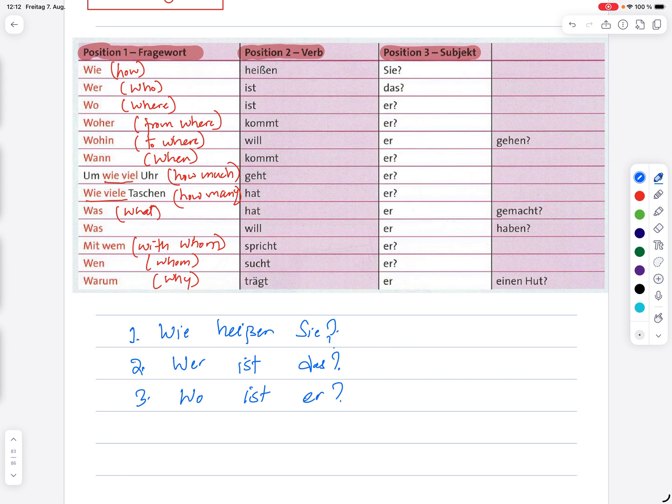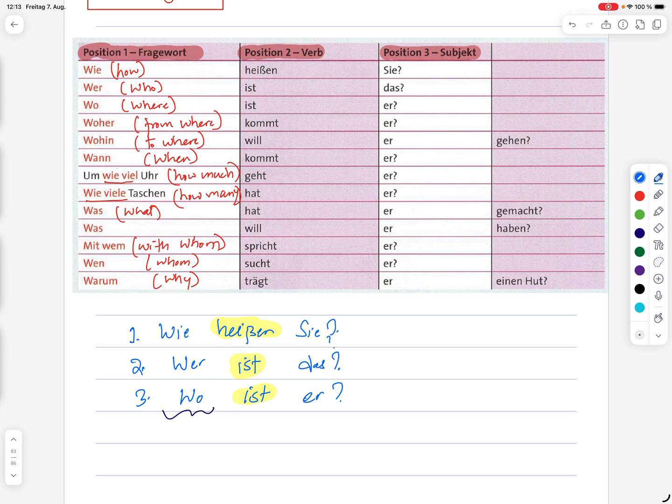So you can see in every place we have the verb at the second position as the original rule in German, but the question word always comes at the first position when you make a question. And then comes everything else, for example the subject and then more information if you have a longer sentence. That's how you make a question using the W forms in German. So now moving on, then you have woher kommt er? From where is he coming? Woher, from where. Then wohin will er gehen? To where does he want to go?